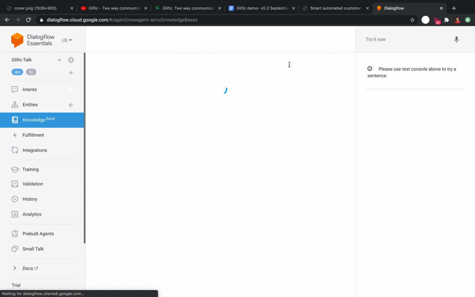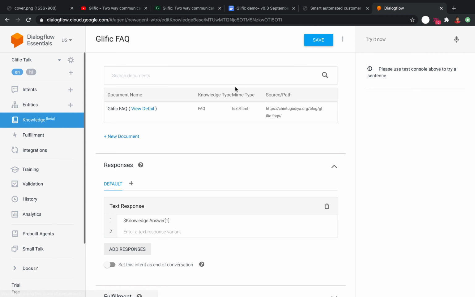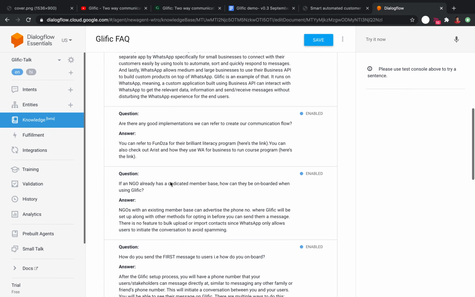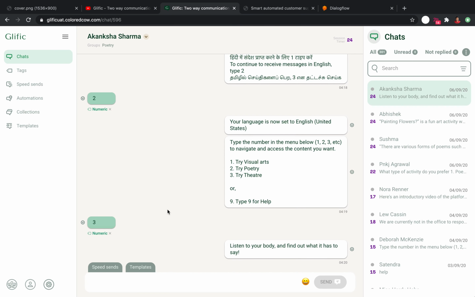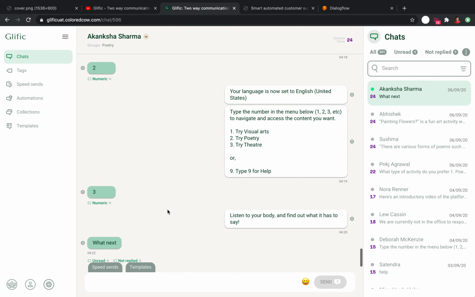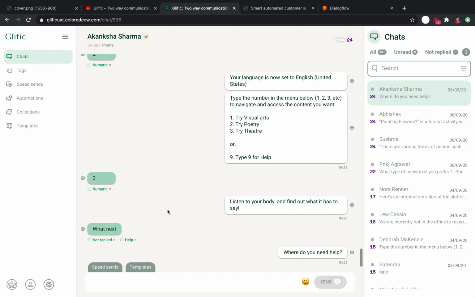You can set up a knowledge base, which can be FAQs or a document, and beneficiaries will automatically be responded to based on the content present in the knowledge base. An example of intent-based messaging is when a user sends a message that matches the intent. They will receive one of the responses we had already in the preset with the Dialogflow.